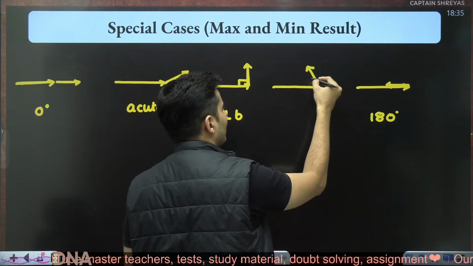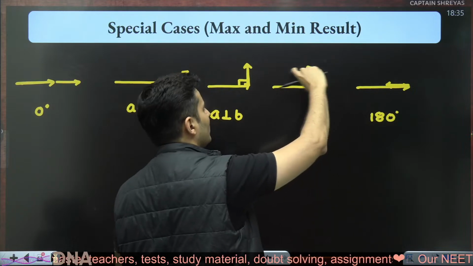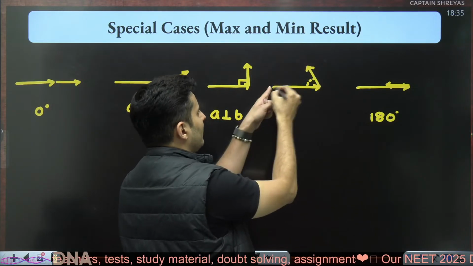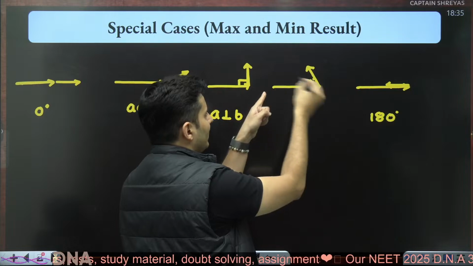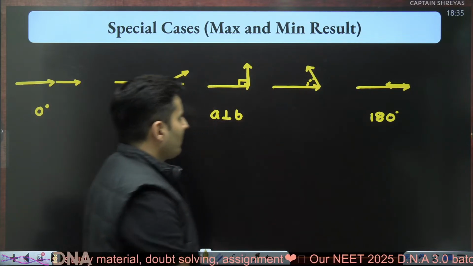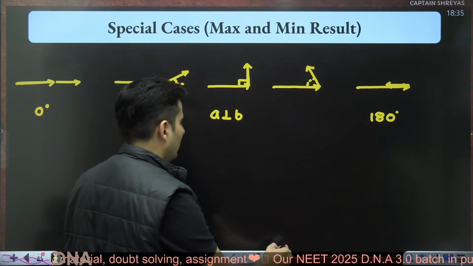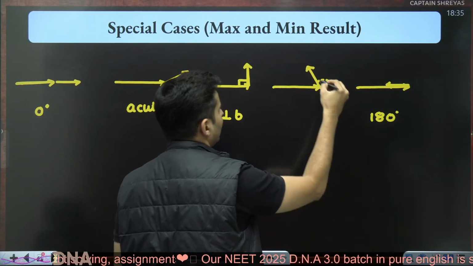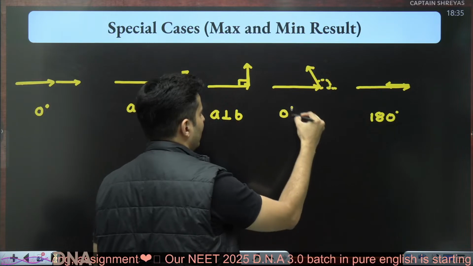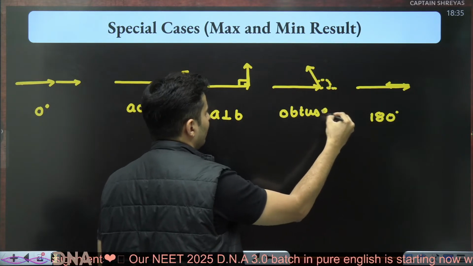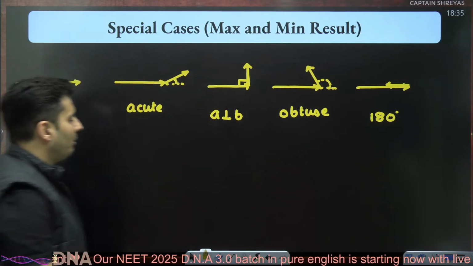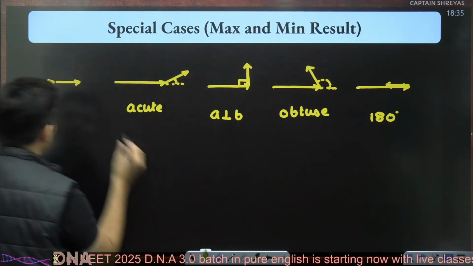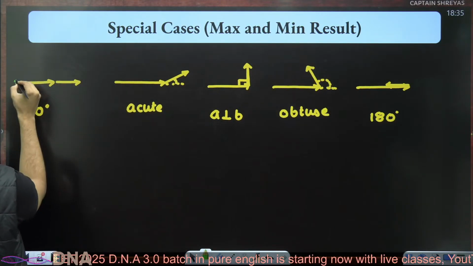Remember, this is the angle, because you have to slide the vectors so that the tails are together to measure the angle. Sorry, that is not the angle, my bad. This is the angle. The tails should be together. So this is definitely obtuse.